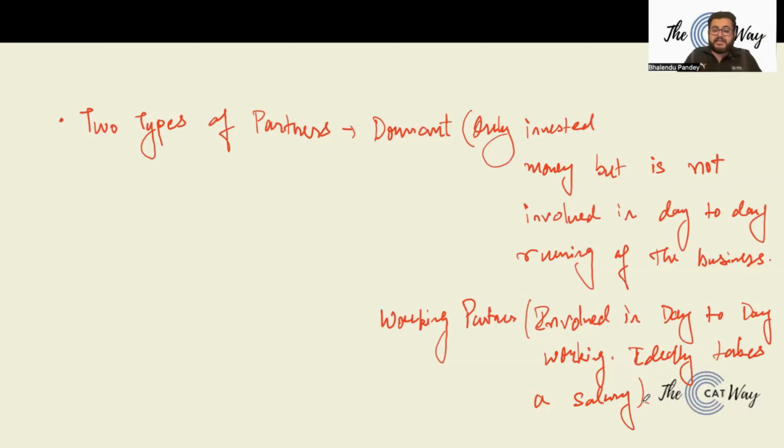Now the question arises that at the end of the year, when a profit is there, how is the profit divided among the two people or more people, whatever the number of partners? In what ratio will person A get a part of the profit and person B get a part? How is that decided? So there are three concepts that you need to understand, right?